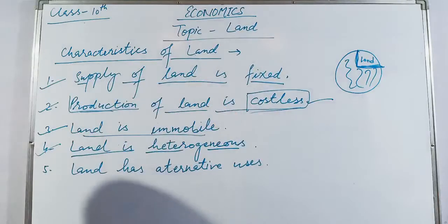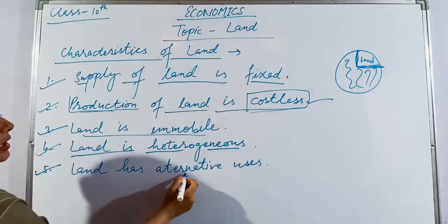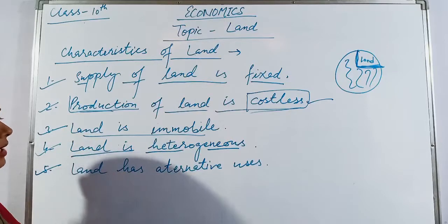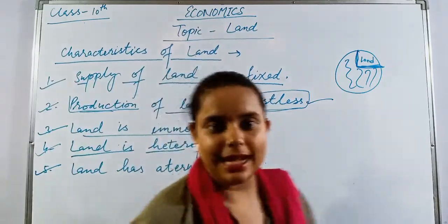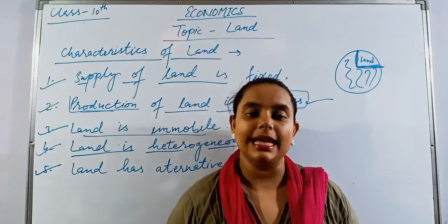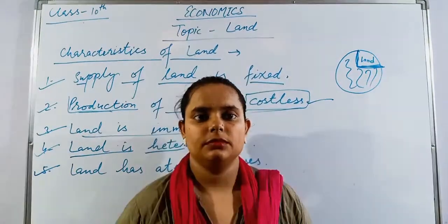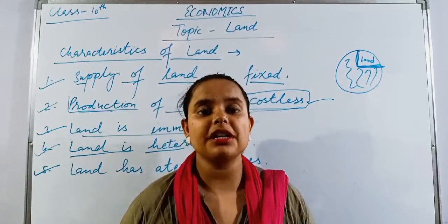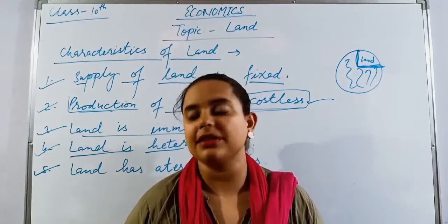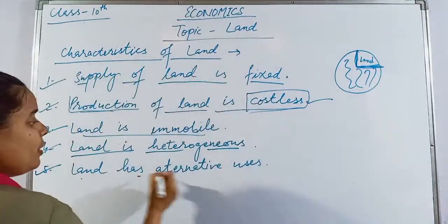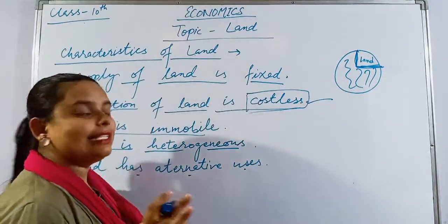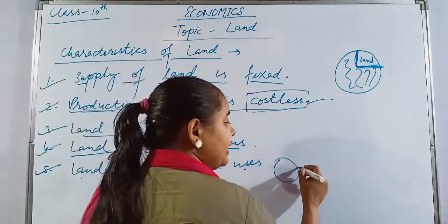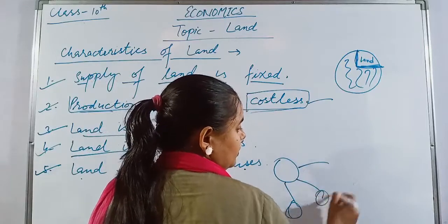Next, land has alternative uses. Land has alternative uses means we can use the land in different ways, not only for agriculture. The land can be used for different purposes.